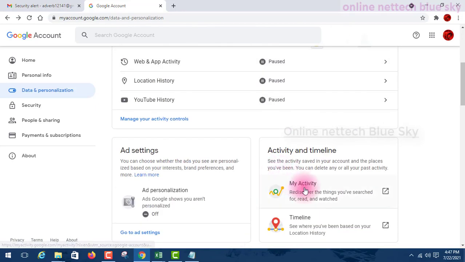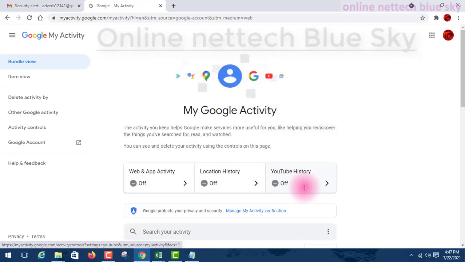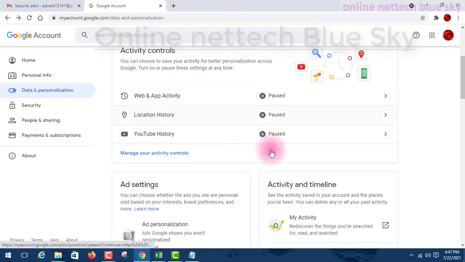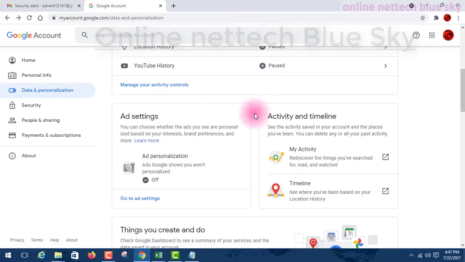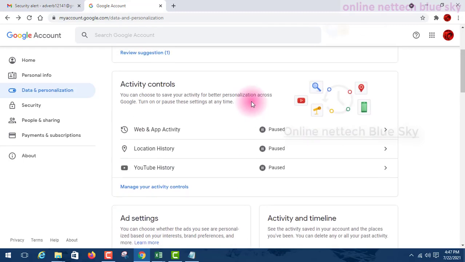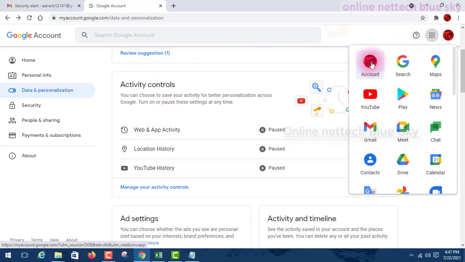When you create a new Google account, a Gmail account, these three options are on by default. So after you complete creating and setting up a Gmail account, you must go to Google, click here, click on account, and go into data and personalization.